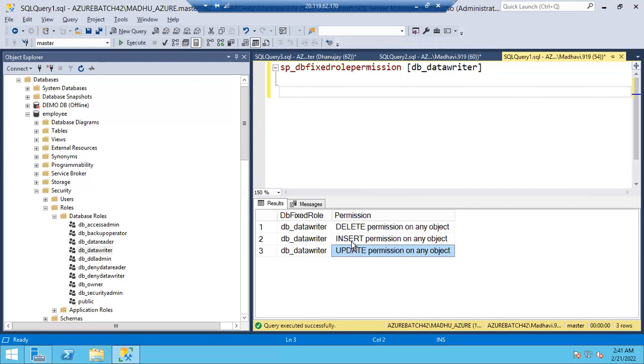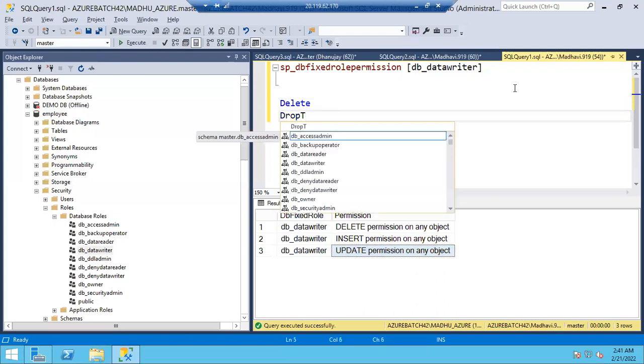Delete is a write operation. Insert, of course, is a write operation. Update is also a write operation. You can enjoy all these three permissions if you're a member of data writer, guys. So let's explain what is this delete, what is this drop, and truncate, guys.